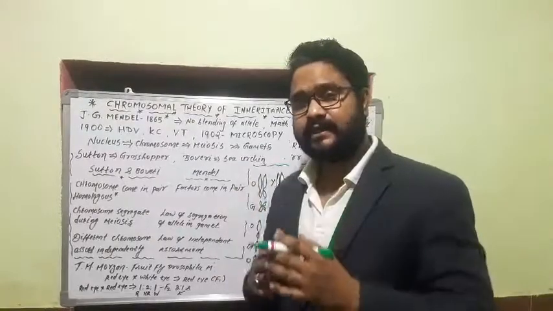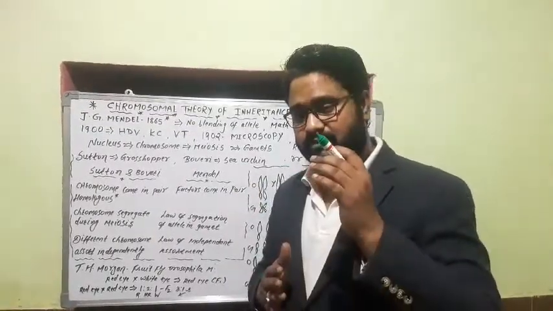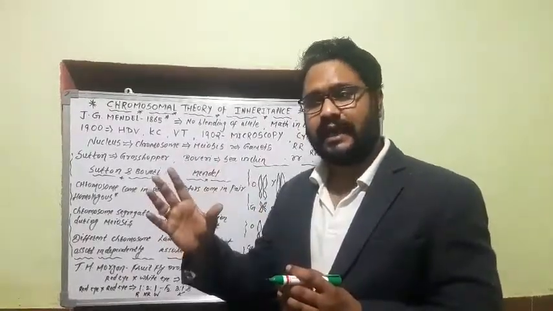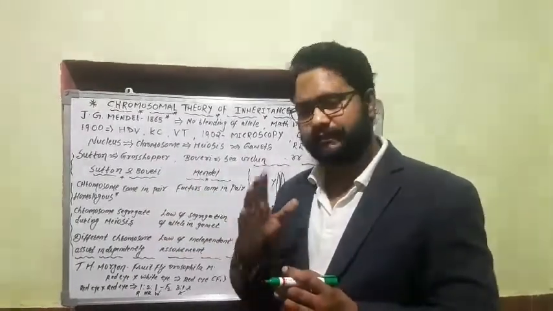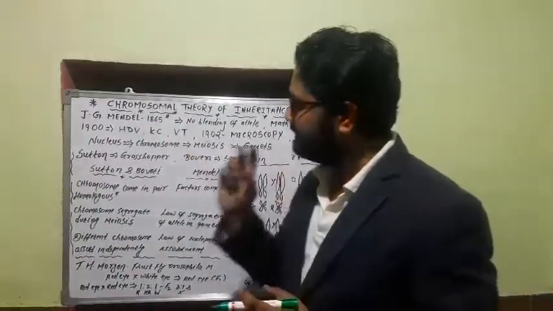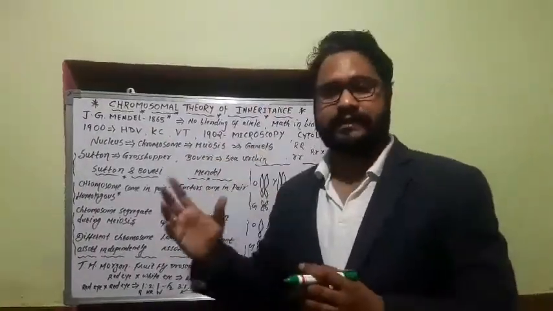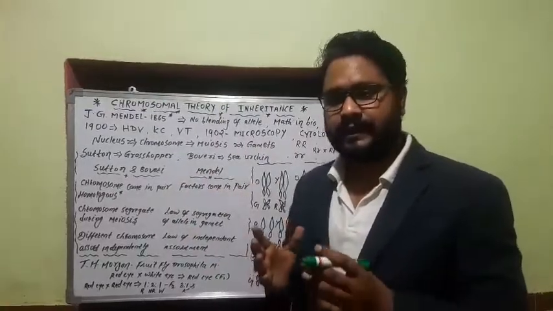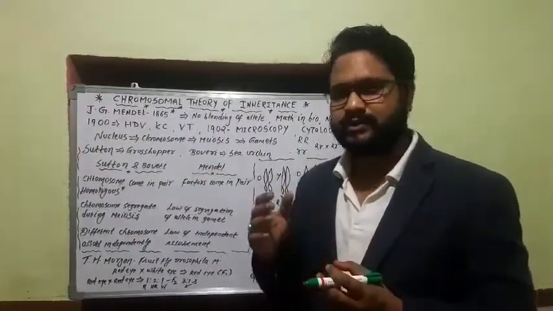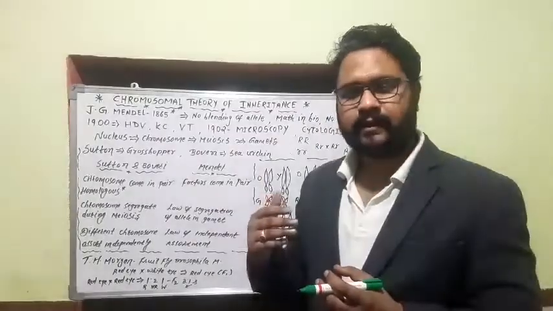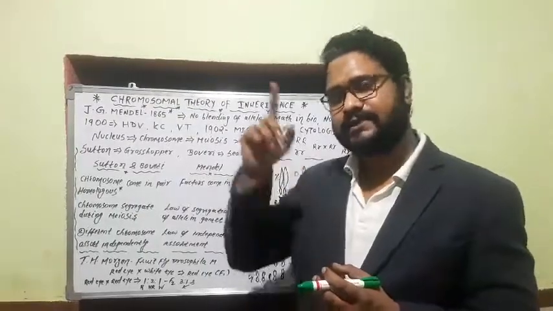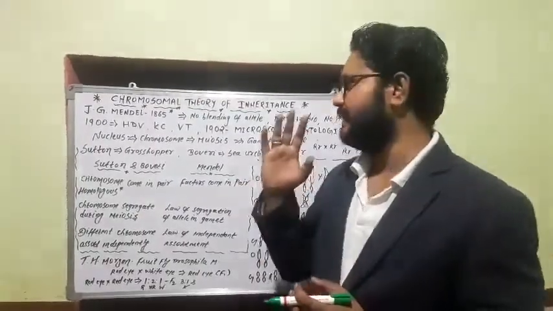But in that era also, his statistical analysis, interpretation of results and record keeping were beyond imagination, but still his theory remained unrecognized for almost 30-40 years. So there were some controversial facts or stigmas associated with his work at that time.